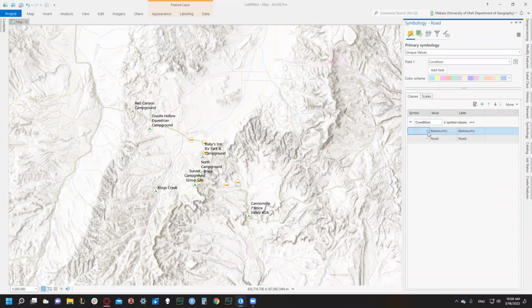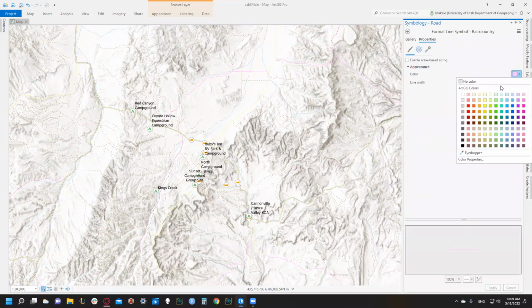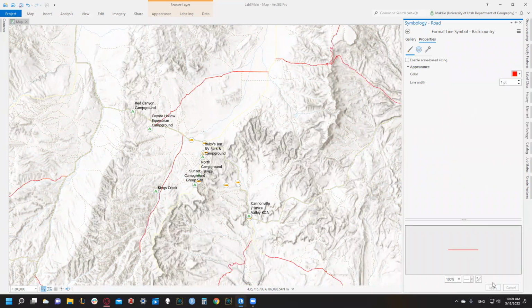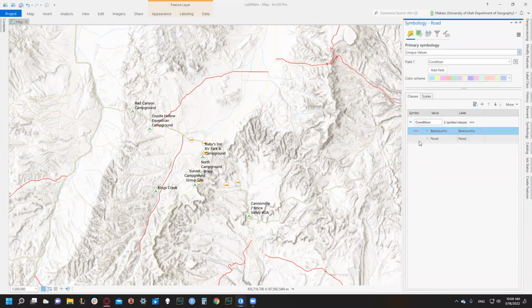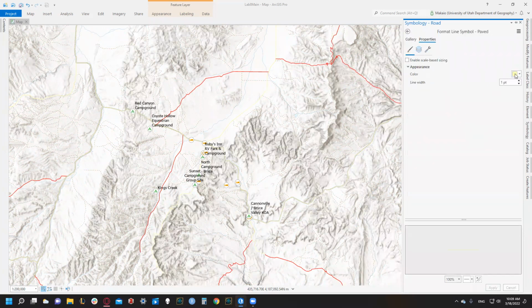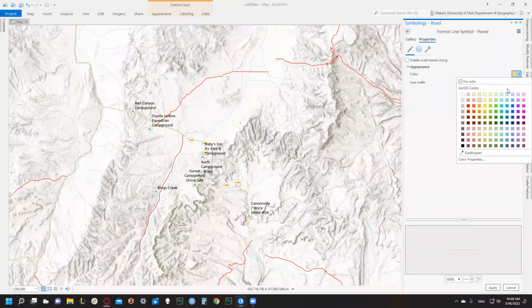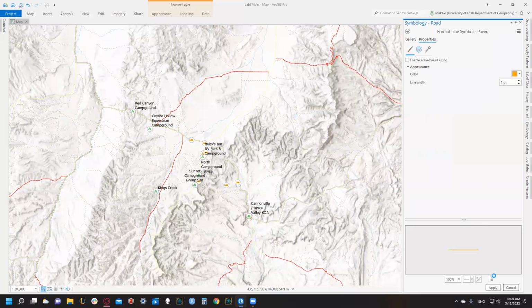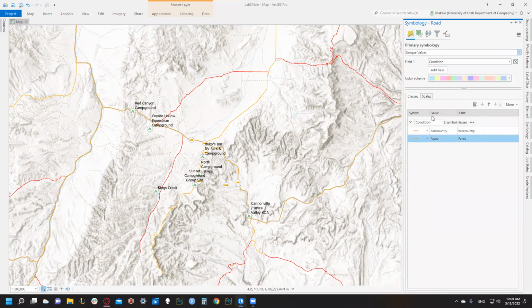That's a little hard for me to see, so I'm gonna change these colors. Let's make you red. There we go. And let's make you an orange. Salmon. Okay, so then we've got our road symbols, paved and backcountry. So that's for A.